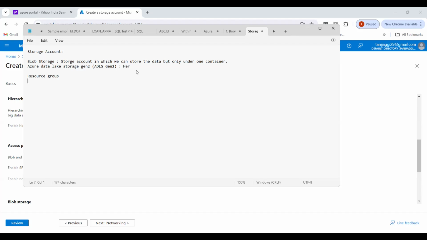Under this resource group, you have a storage account. In this storage account, you create a container. In the container, you create folders. And within this folder, you can create files. So this is the flow of Azure Data Lake Gen 2.